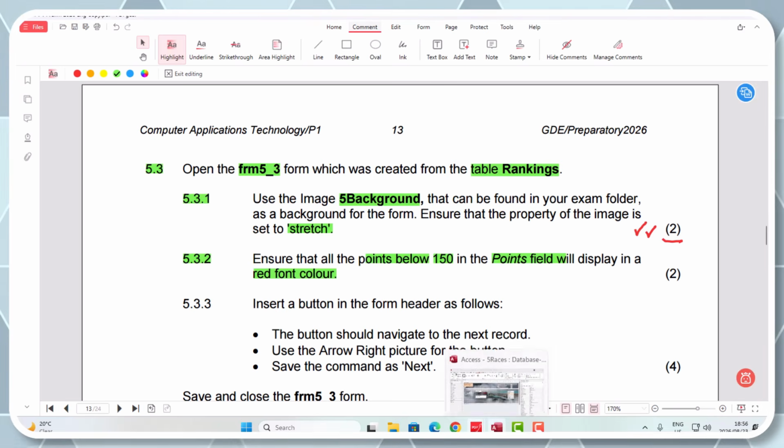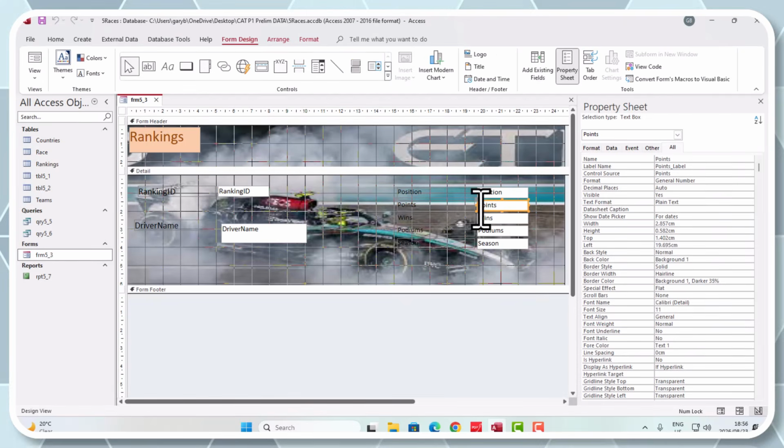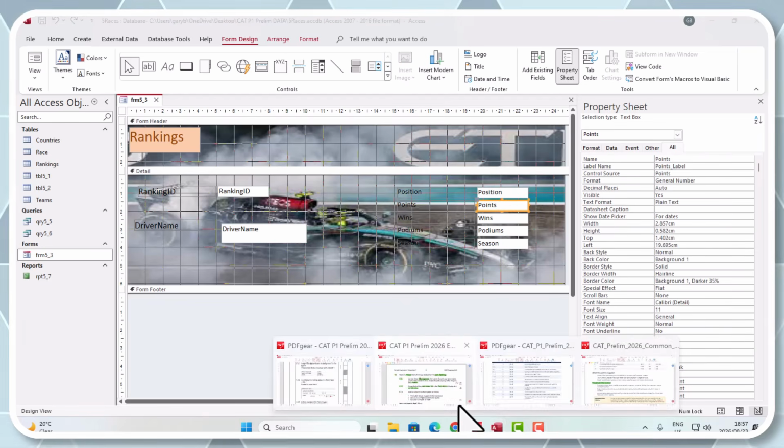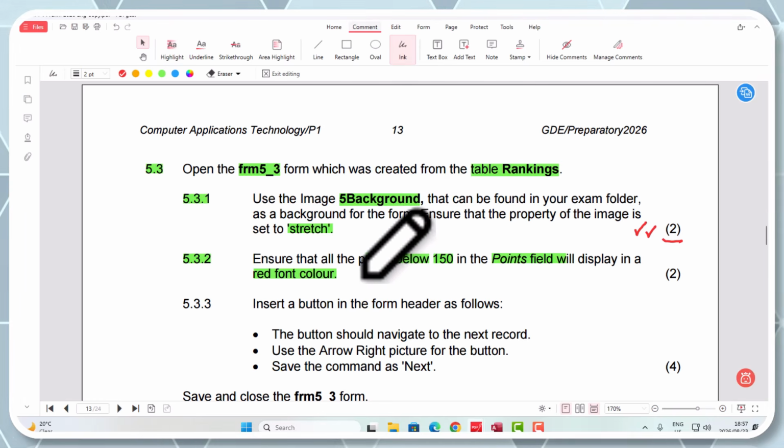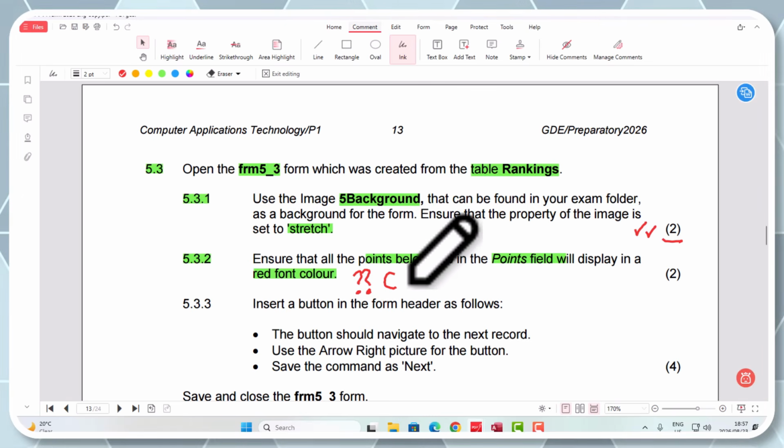Good. So back here again, I've clicked on the points field so that I know where I'm working. Again, before I do anything here, I just want to go back to the question. I'm going to ask you a question here. Sorry guys, my pen doesn't always put those little dots down. Is this not conditional?